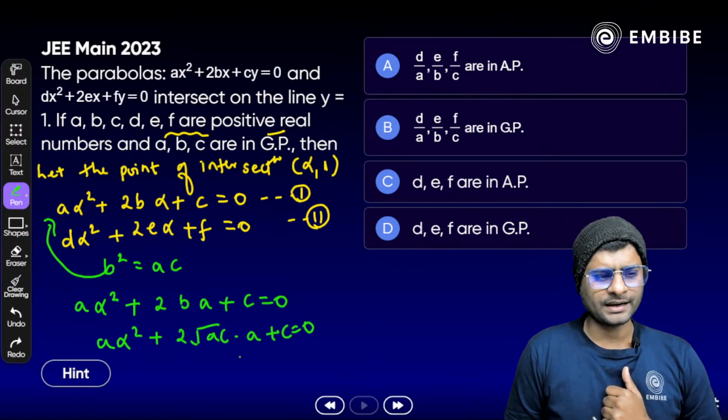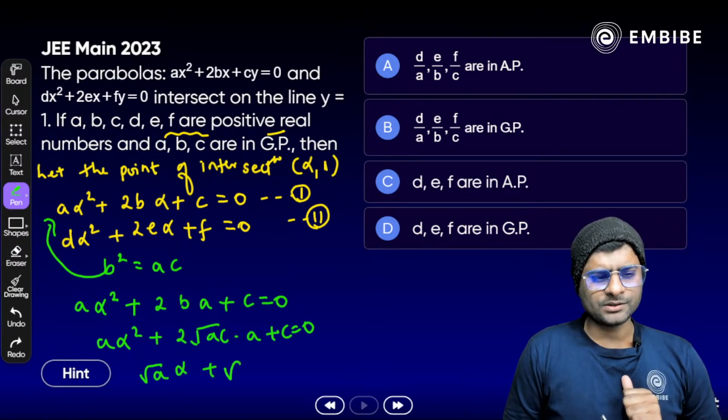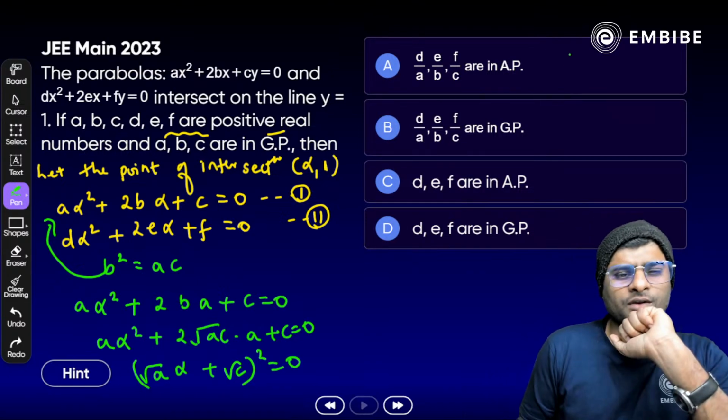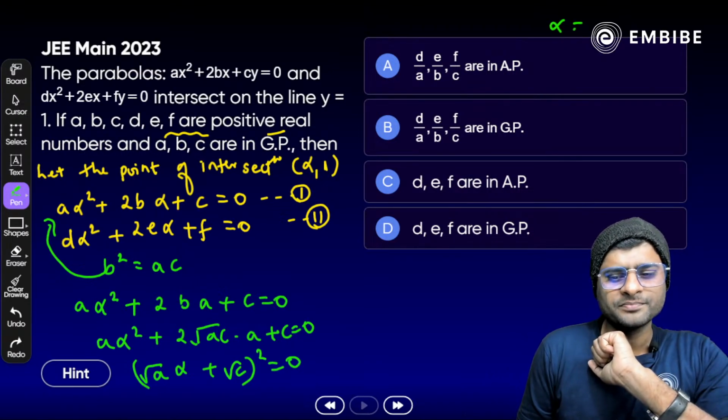It is a perfect square: a square plus b square plus 2ab, we can say it should be root a alpha plus root c whole square is equal to 0, or we can get alpha is equal to what? Minus square root of c by a.